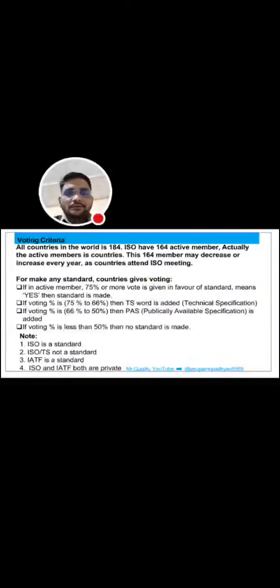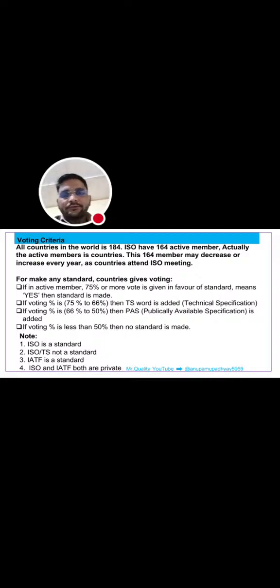Voting criteria to make a standard: all countries in the world number 184, and ISO has almost all countries, with near about 164 active members. Actually, an active member is a country, and the number of active members may decrease and increase depending on attending the meetings. For making any standard, countries give their vote. If the vote is greater than 75% in favor of the standard, then the standard will be made.